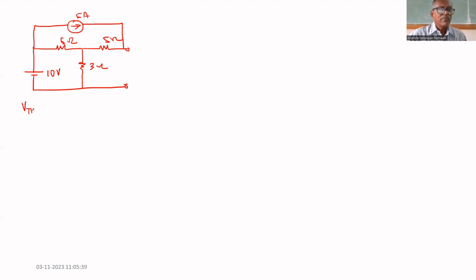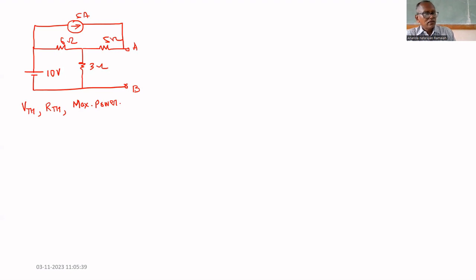Find V Thevenin, R Thevenin, and maximum power. So we have to find V Thevenin. V Thevenin means we have to find the open circuit voltage across AB.